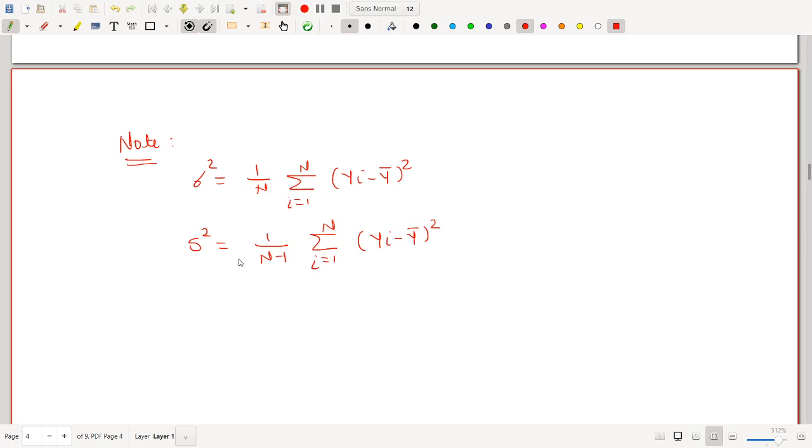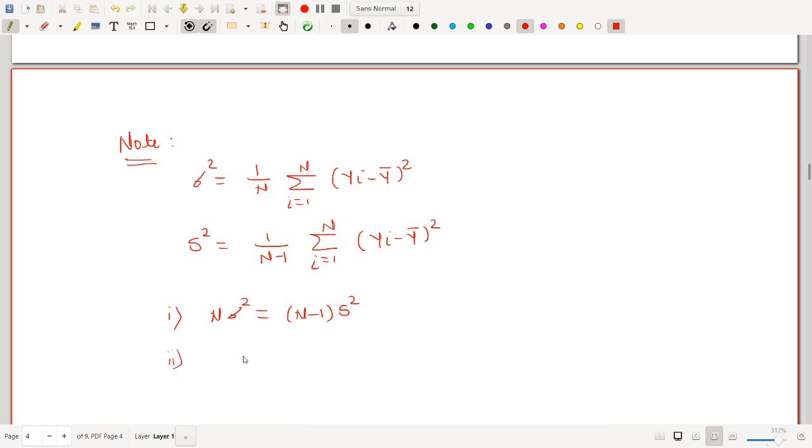Now if I send this N to this side and this N minus 1 to this side, then I will get summation Yi minus Y bar square in both the formulas. So the first note is N into sigma square will be N minus 1 into S square. Alright.